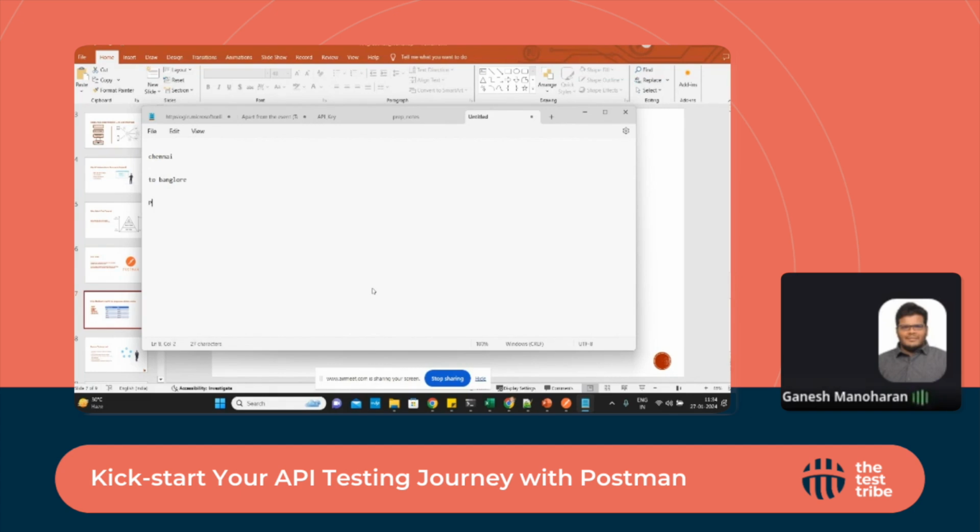In that case, we'll go for a PUT method, because in my address details I need to update everything, like street, city, state, and including the pin code. If Ganesh is moving from one place to another inside Chennai, say I'm staying in an area called Annanagar, and I'm shifting my house from Annanagar first main road to second main road, then my state will not change, my city will not change. Only the particular address line will change. In that case, we'll go for a PATCH method.